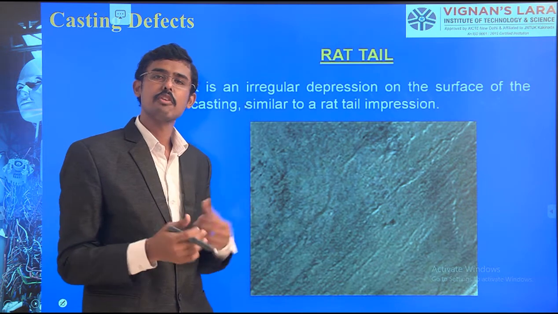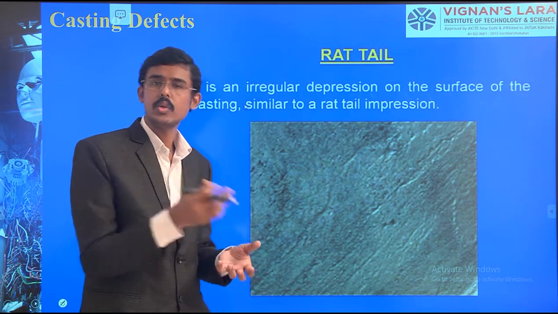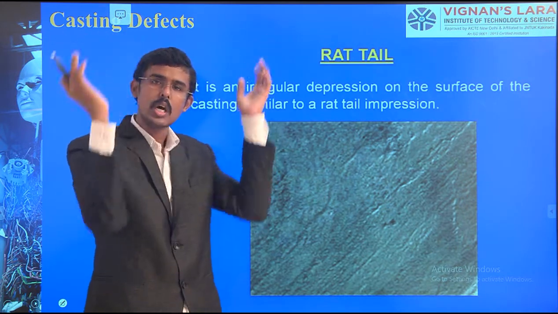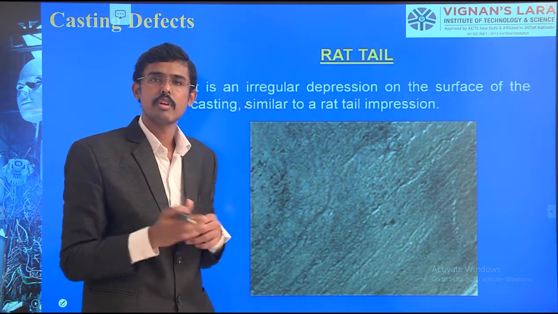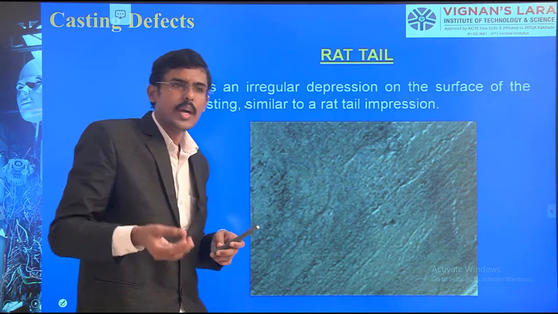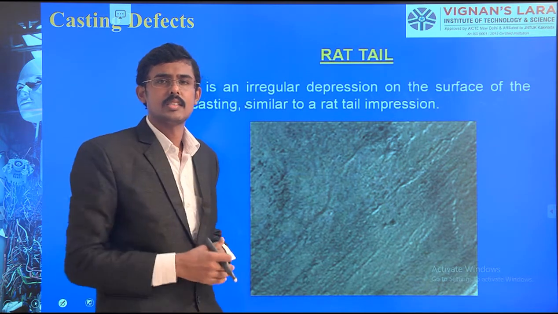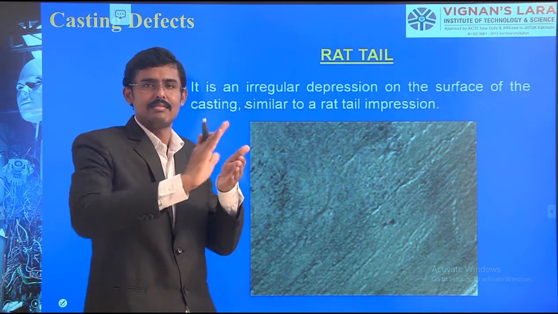So this image shows you the impressions of the rat tail type. How is it formed? The evaporation gases are generated, and due to the permeability, they move out through the sand. But this steam going path creates a layer called a rat tail.